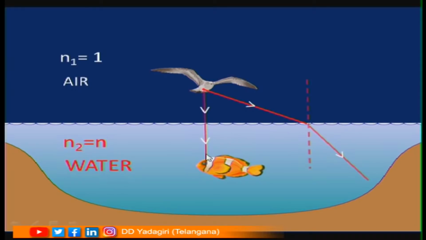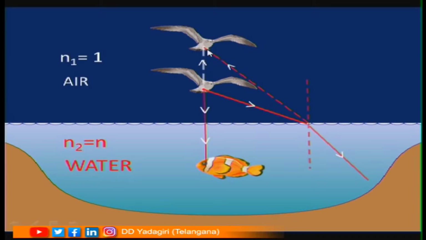So, what do we have to do? Extend these two refracted light rays backwards. This is one refracted light ray and this is the extended refracted light ray. These two are going to meet at this point. This is the point where the image of the bird is going to form, which is virtual. So, the fish can see the image of the bird at this point.